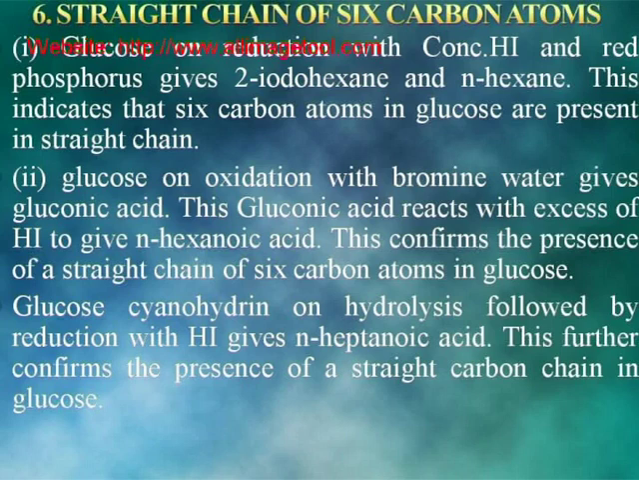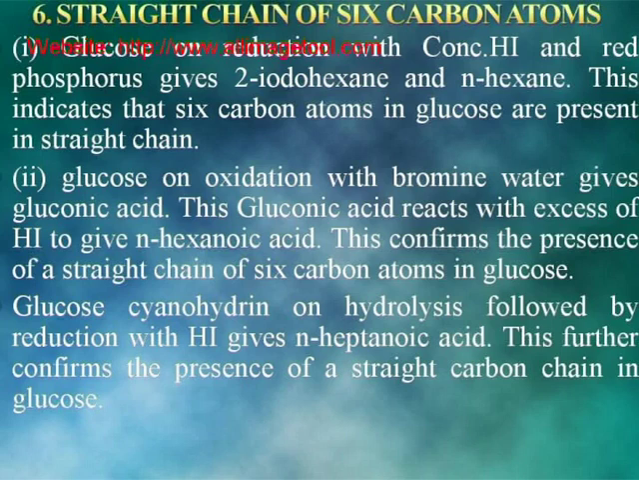Glucose on reduction with concentrated HI and red phosphorus gives 2-iodohexane and n-hexane. This indicates that the 6 carbon atoms in glucose are present in a straight chain. Glucose on oxidation with bromine water gives gluconic acid. This gluconic acid reacts with excess HI to give n-hexanoic acid. This confirms the presence of a straight chain of 6 carbon atoms in glucose.